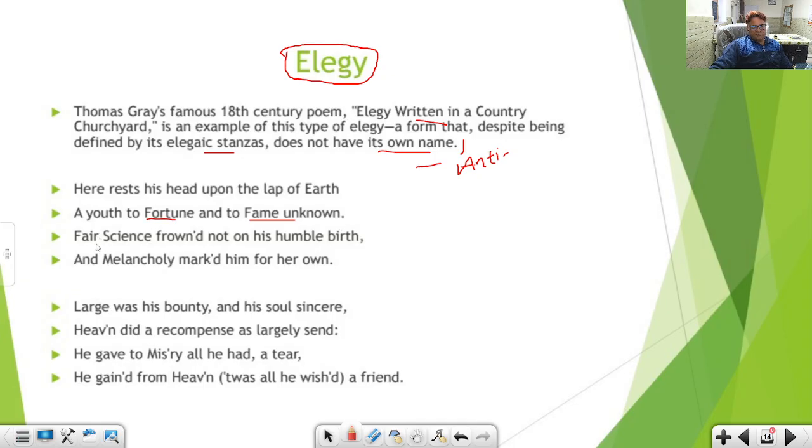Okay, so in the last part of the poem, the poet weeps and moans over the death of his friend. Otherwise, the rest of the poem seems to be speaking of the universe, speaking of mankind, and that's why it is kept away from the regular category of elegies. So it's a very famous poem. It was published in 1751. This question was also asked in the AP examination, assistant professor examination. And these are the popular stanzas, so please keep them in your mind.